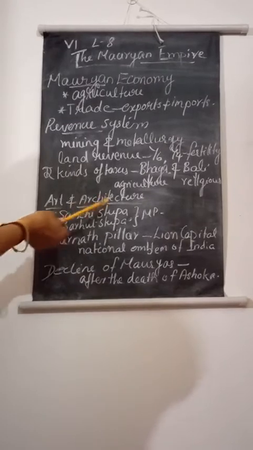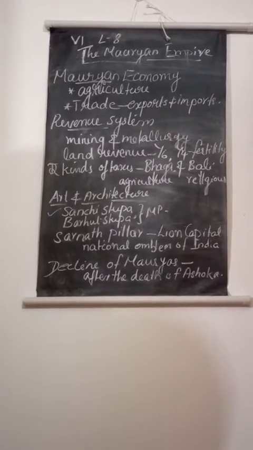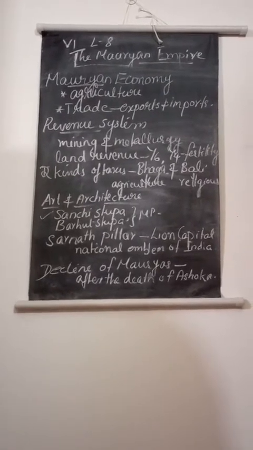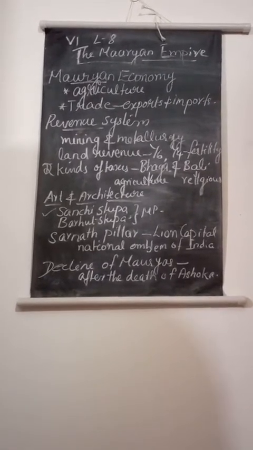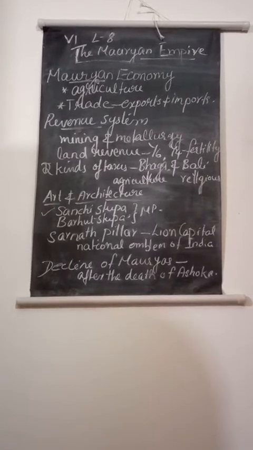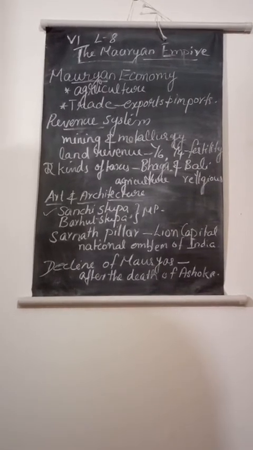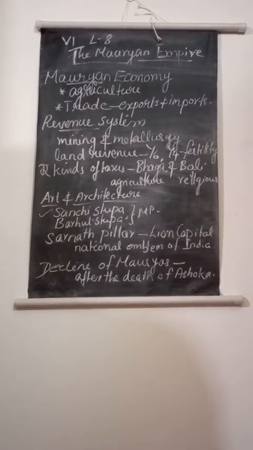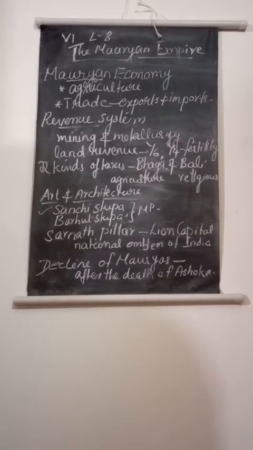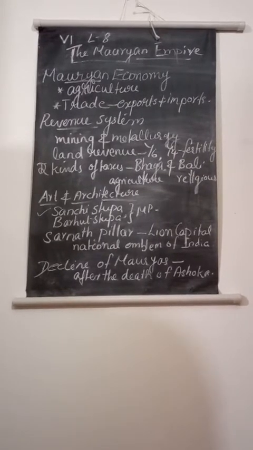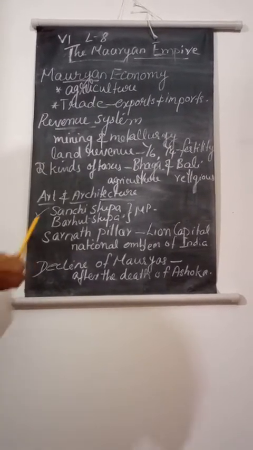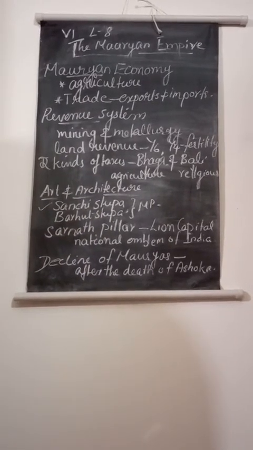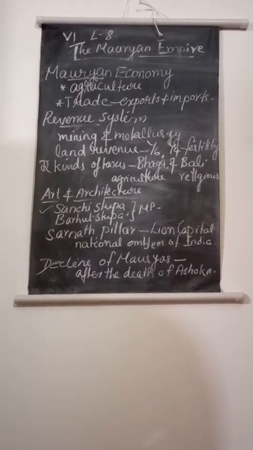Next topic is art and architecture of the Mauryan Empire. The Mauryas made remarkable contribution to art and architecture. It is said that during Ashoka's period he built almost over 8,400 stupas. A stupa is a dome shaped structure where the relics of Buddha or Buddhist saints were kept. Of the Ashokan stupas, the most famous are the Sanchi stupa and Barhut stupa, in Madhya Pradesh. The Mauryas built prayer halls and monasteries.